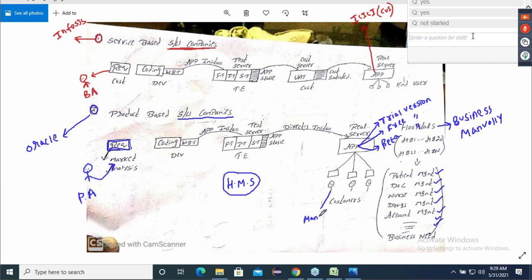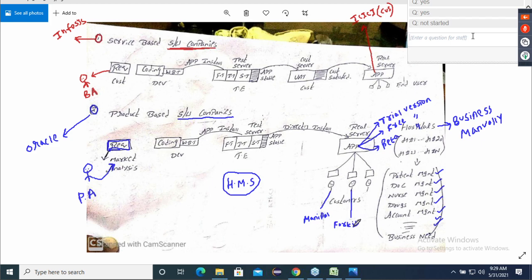So I want to try this trial version. Let me see how it works. Or the second person, some other hospital, let's assume some Fortis hospital person. Anyone who is interested will download this application and start using it for 10 days, 15 days trial versions.